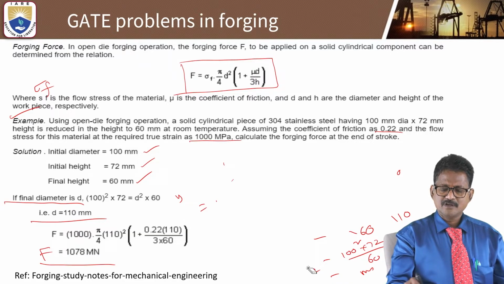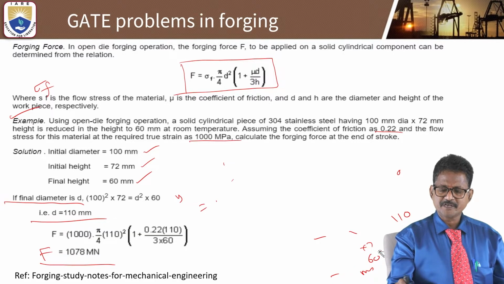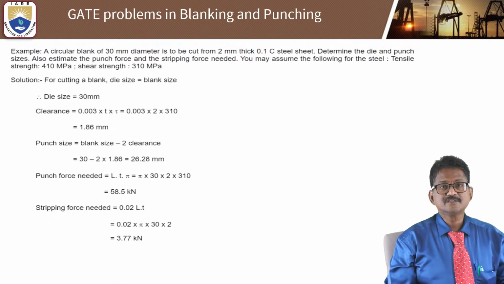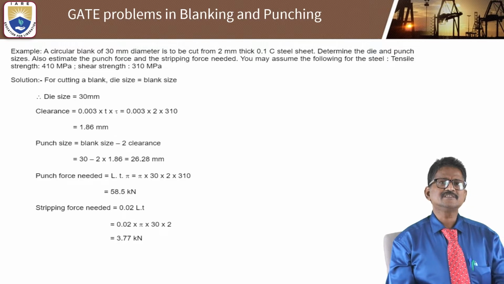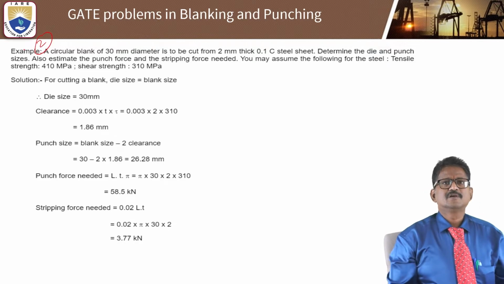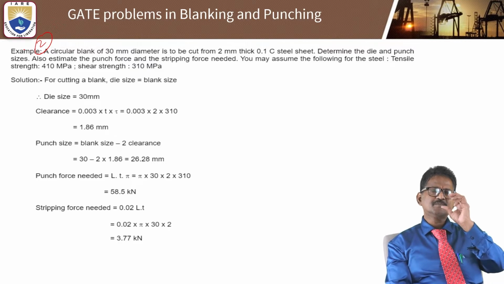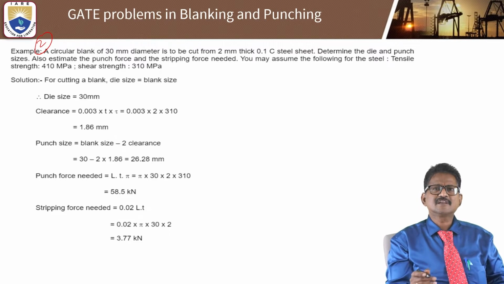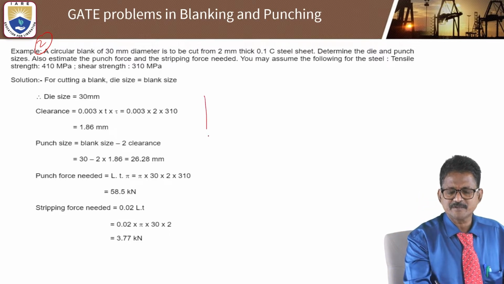Now, look at another important problem in metal forming or mechanical working of metals. This is another example, a second problem. Let us read: a circular blank of 30 diameter, a circular blank.